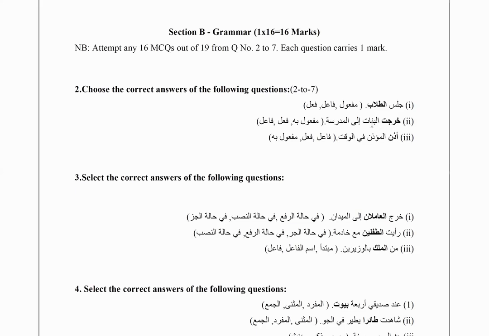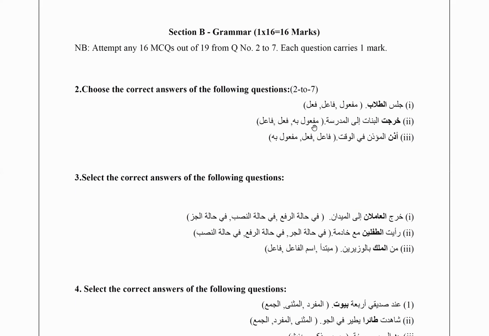Kharajat al-banatu ila al-madrasati. The girls went to the school. Kharajat, so supposed to be dhahabat, however, kharajat banatu min al-madrasa would mean like they went out of the school. So here the most important thing is the kharajat. What does the word kharajat mean? Is it maf'ul bihi, fi'l or fa'il? Maf'ul bihi is the object, fi'l is the verb, fa'il is the doer.